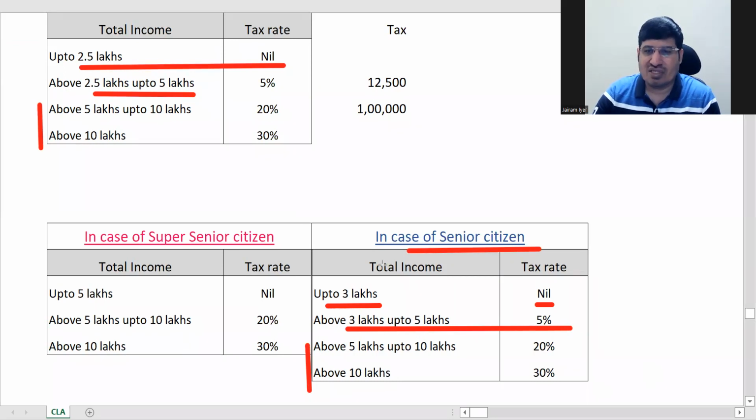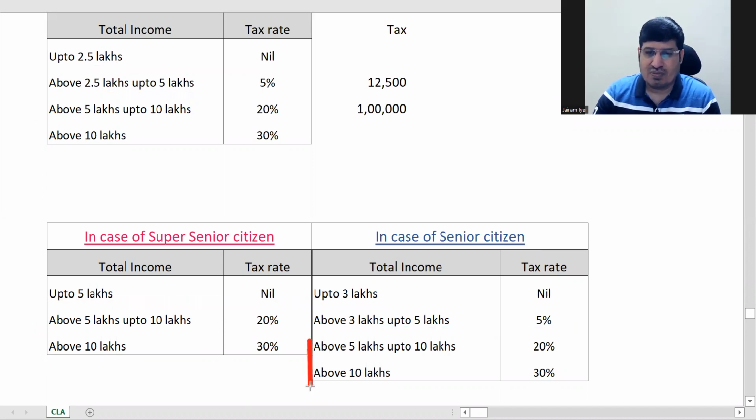Fine. So this is senior citizen. Super senior is up to 5 lakhs is nil fully. Till here it is nil. And then these two are same again. So these last two are same for all three. Just remember. See this here, here, here. 20% and 30%. So these are basically your slab rates.